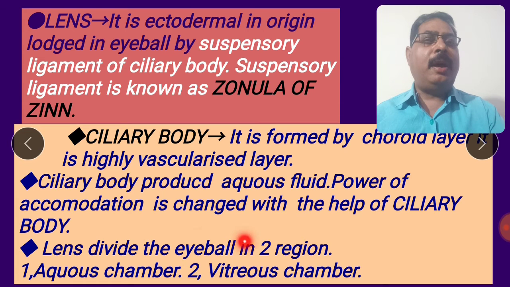The lens divides the eyeball into two regions: the aqueous chamber and the vitreous chamber. I have explained the aqueous chamber and the vitreous chamber by the figure.